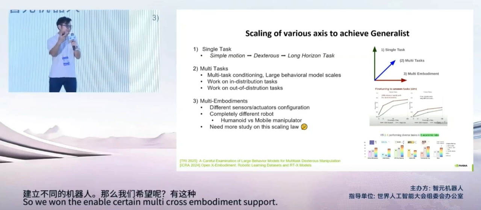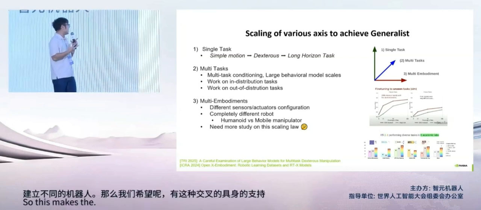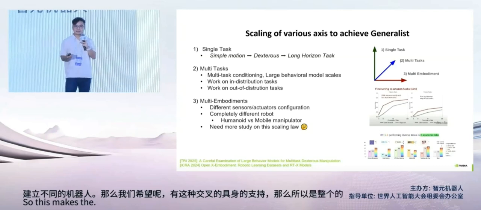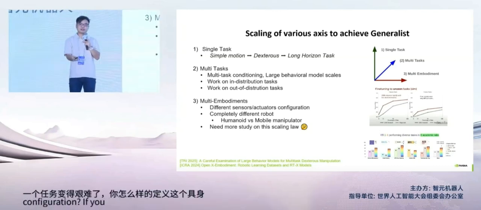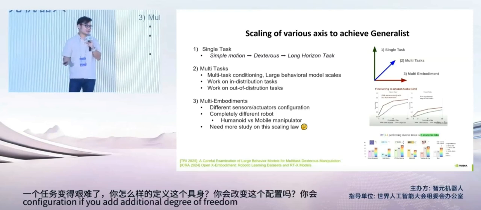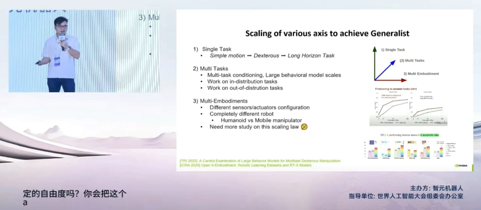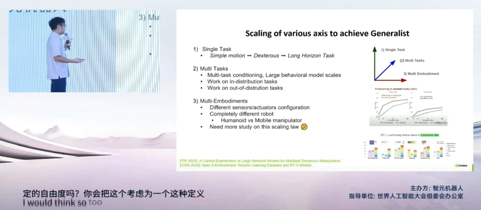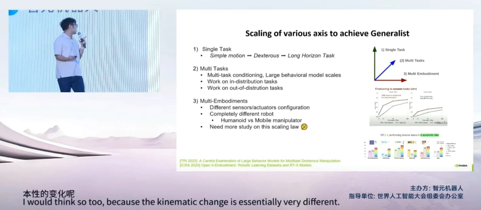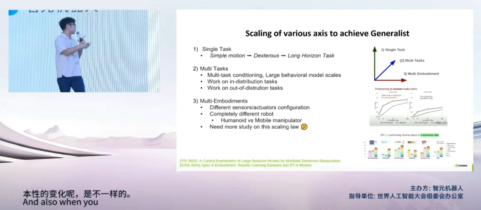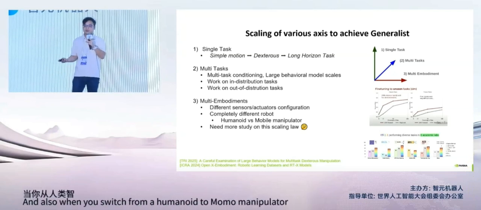So this makes the entire problem very hard. How do you define different kinds of embodiments? Is it when you change the sensor configuration, if you add an additional degree of freedom, do you consider those as a different embodiment? I would think so too, because the kinematic chain is essentially very different. And also, when you switch from a humanoid to mobile manipulator, it's also very different.